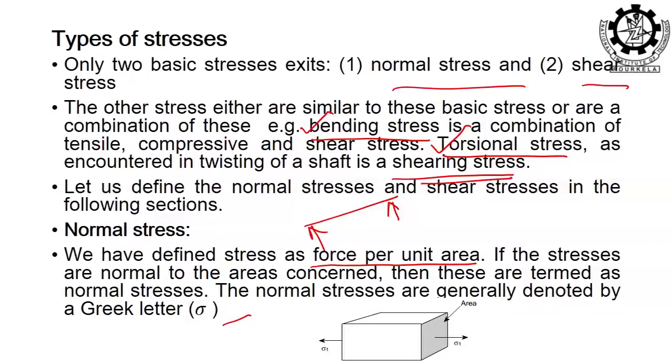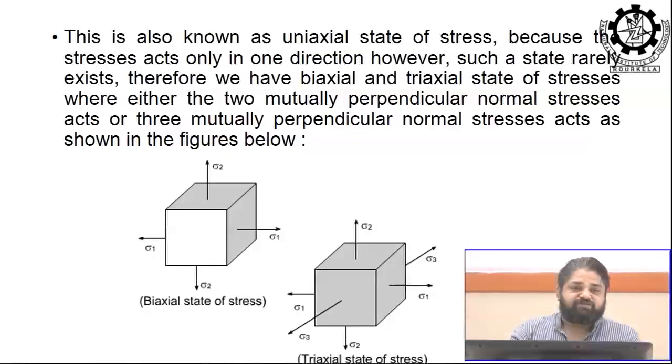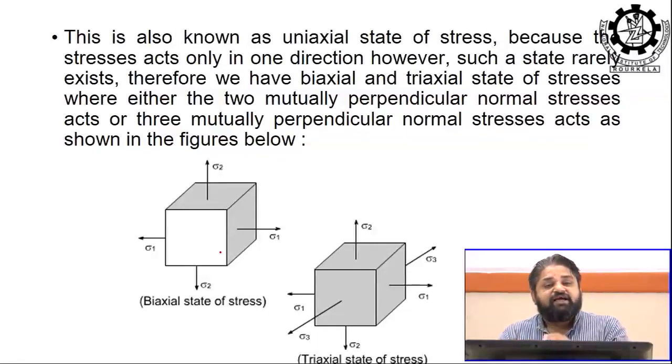Here is a literal expression for the types of stresses we have discussed and how to represent them. There are the biaxial state of stress and the triaxial state of stress. The biaxial state is plane stress; plane strain we will discuss when we come to it. Any object in this world is three-dimensional, so when a load is applied it automatically has three components and three different stresses. Depending on which stress is more prominent, we can go for 1D, 2D or 3D.